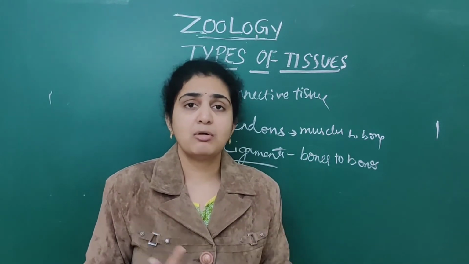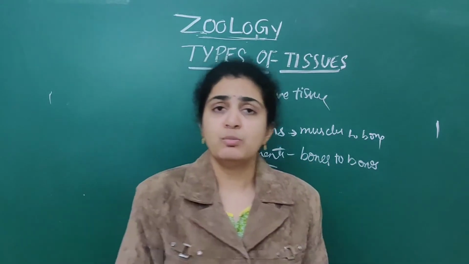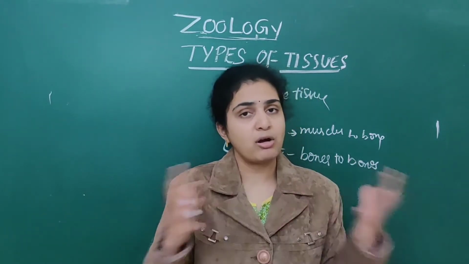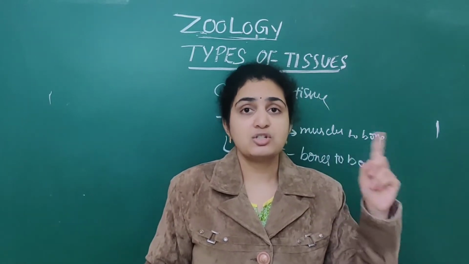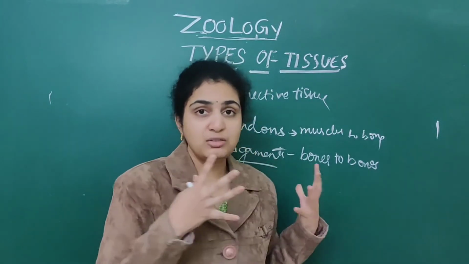Next we have seen blood. Blood contains RBCs, WBCs and numerous platelets. Everything comes under blood. That we have already discussed in the structural organization part 2 video. So this is part 3.